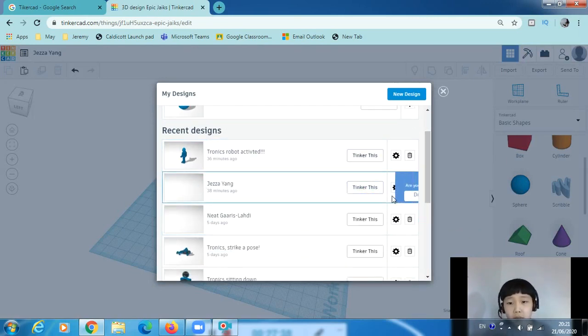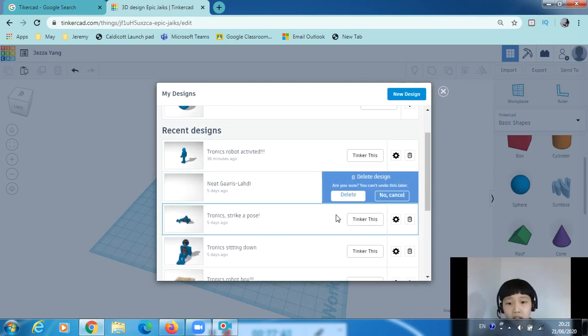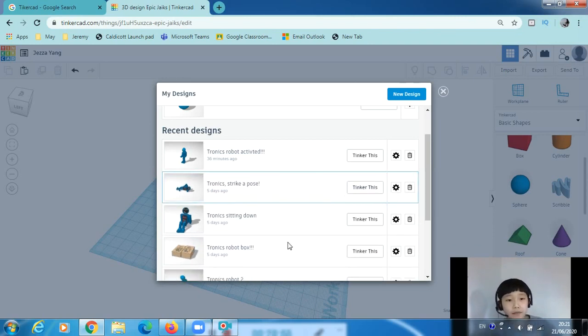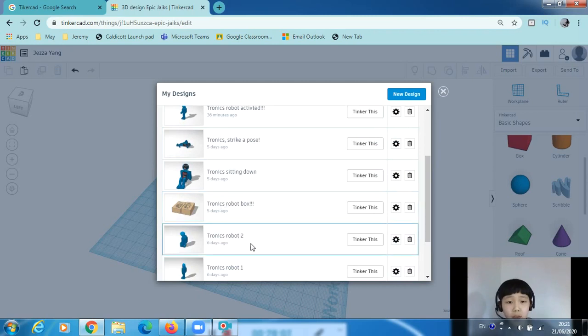So this, we can throw this, we don't need that. We don't need that either. Look at that. It's like Indian or something. Delete. So this is a robot that I created.